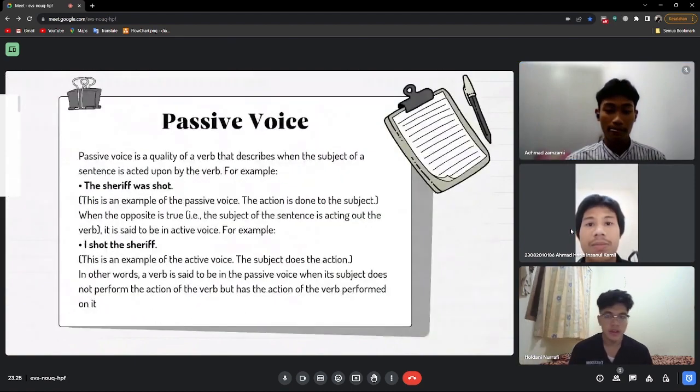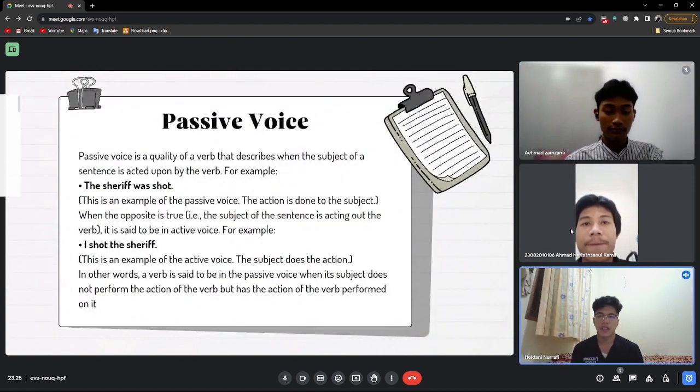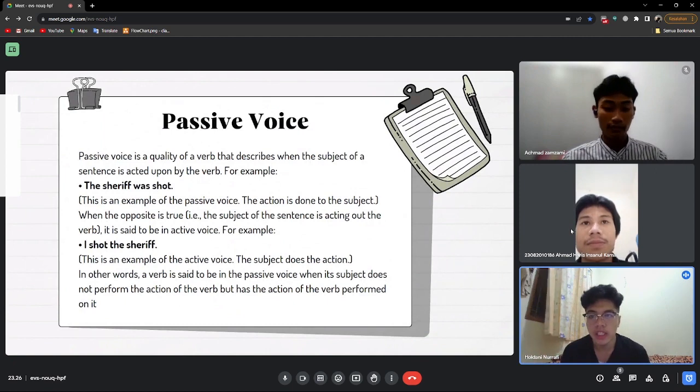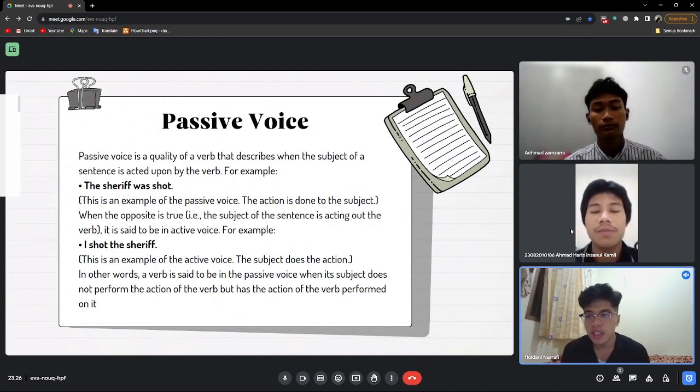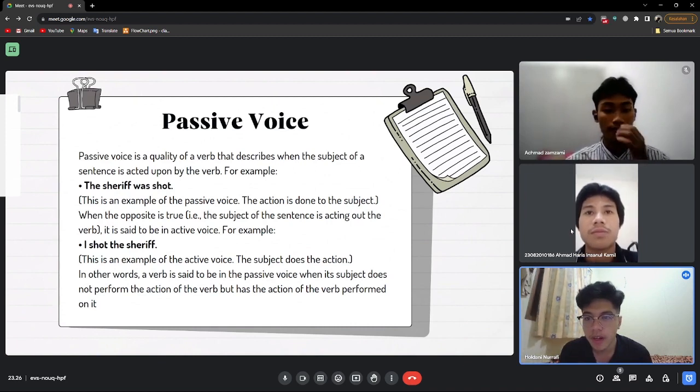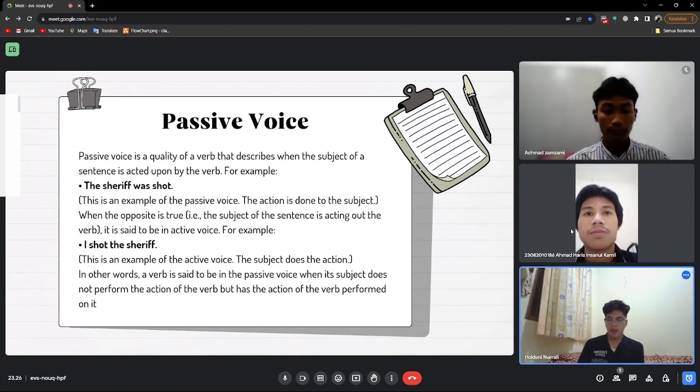The first one is passive voice. Passive voice is a quality of a verb that describes when the subject of a sentence is acted upon by the verb. For example, one, the sheriff was shot. This is an example of the passive voice. The action is done to the subject.